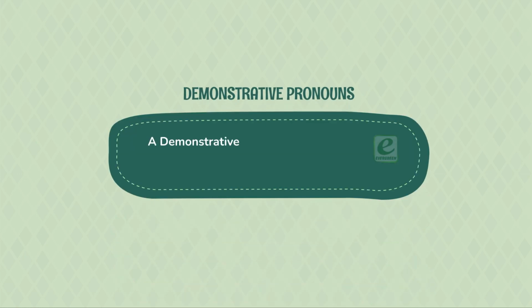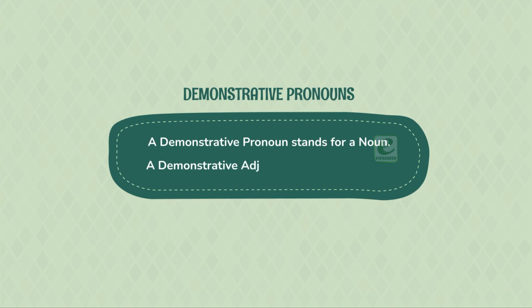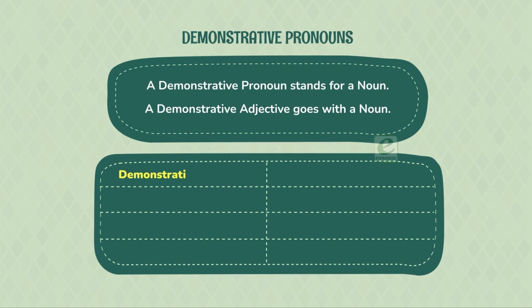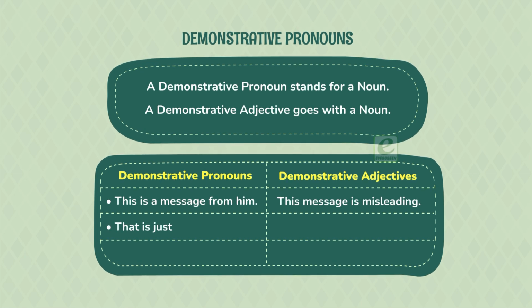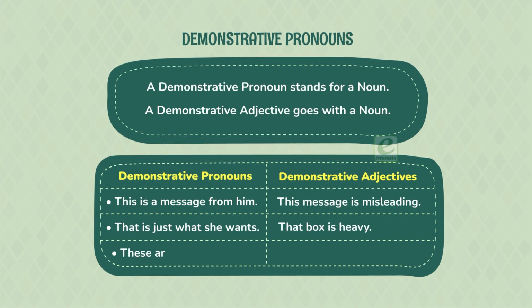Demonstrative pronouns. A demonstrative pronoun stands for a noun. A demonstrative adjective goes with a noun. Demonstrative pronouns: This is a message from him. That is just what she wants. These are mere excuses. Demonstrative adjectives: This message is misleading. That box is heavy. These books are mine.